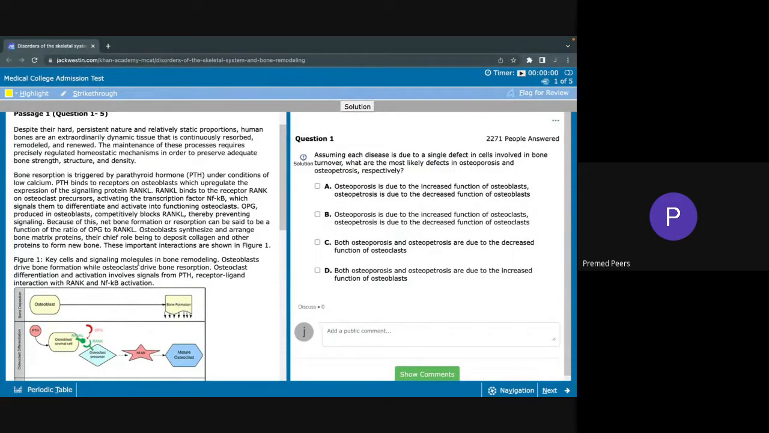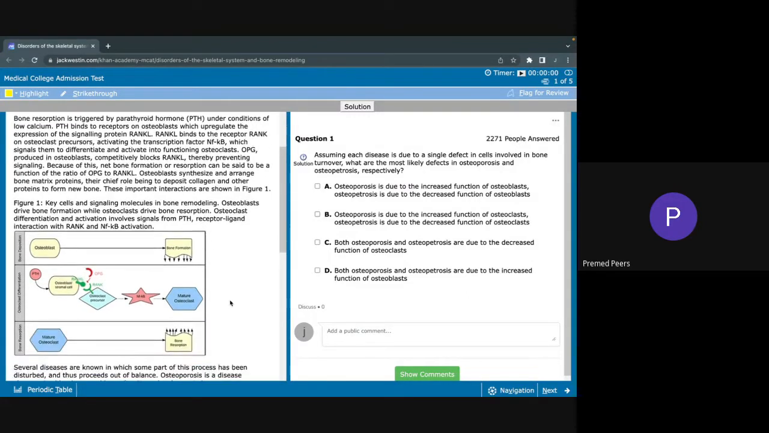Despite their hard, persistent nature and relatively static proportions, human bones are an extraordinarily dynamic tissue that is continuously resorbed, remodeled, and renewed. The maintenance of these processes requires precisely regulated homeostatic mechanisms in order to preserve adequate bone strength, structure, and density. Bone resorption is triggered by parathyroid hormone.